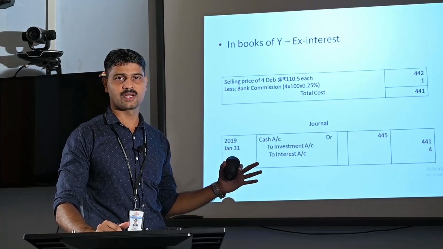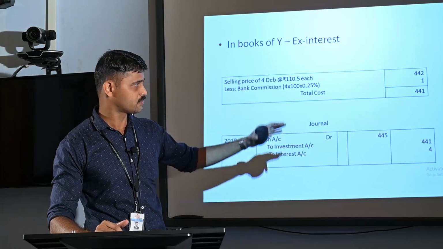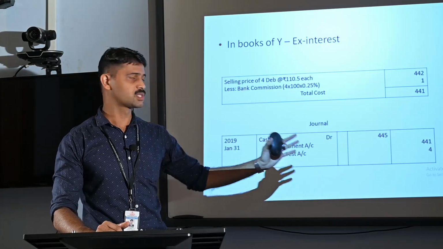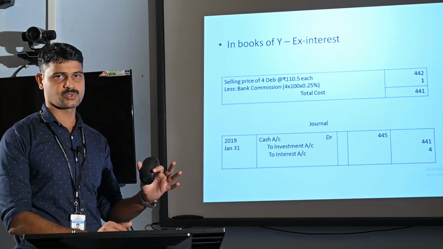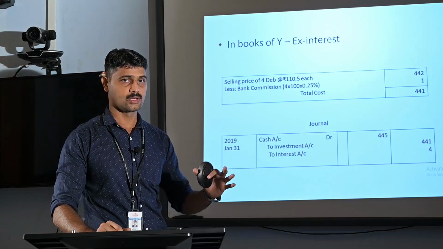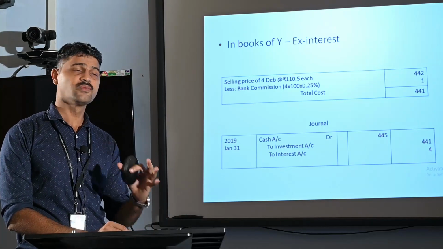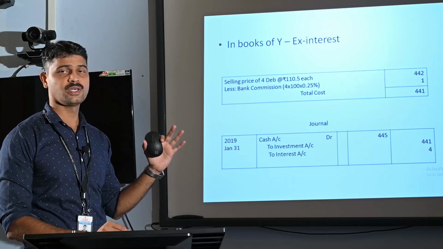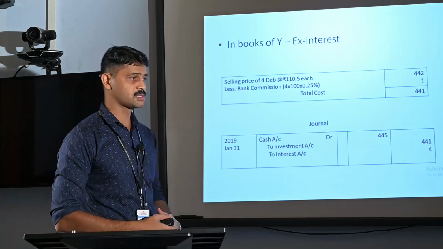Then to investment account, the actual cost of investment, that is rupees 441 as we computed earlier. Then to interest account rupees 4. So 441 in respect of actual cost of investment and rupees 4 in respect of interest accrued. Total amount of rupees 445 is receivable by Mr. Y in this transaction. So these are the accounting entries to be passed in the books of